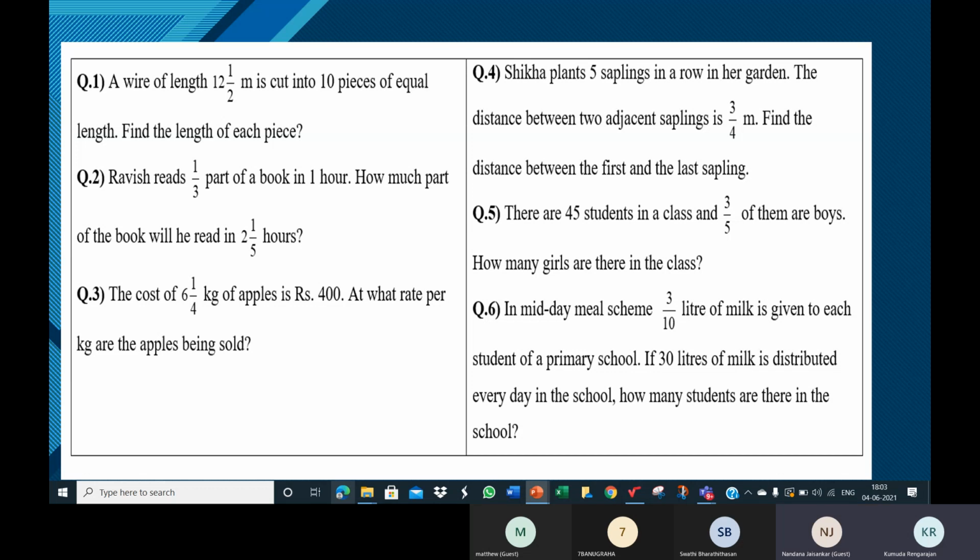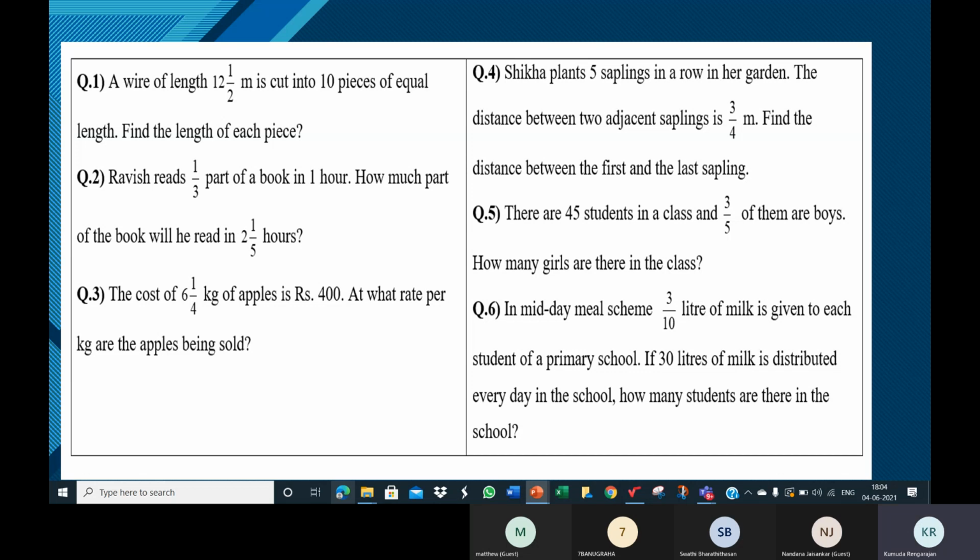It's like scoring. It's like marks, children. 20 marks, and you get 17 out of 20. 17 marks out of 20 you have got. How much have you lost? 3 out of 20 you have lost. Same thing. 3 out of 5 portions are boys, 2 out of 5 portions are girls, because the total is 5. Like total marks 20: if you have got 17 marks, you have lost 3 marks. So 17 out of 20, 3 out of 20. Here 3 out of 5 boys, so 2 out of 5 girls.